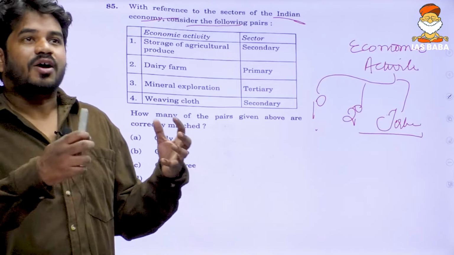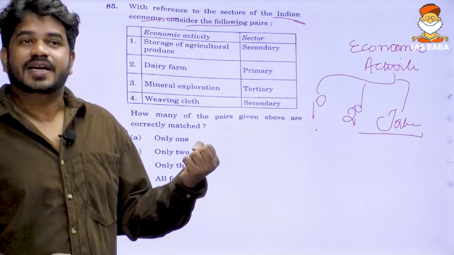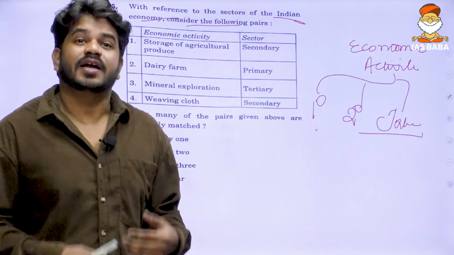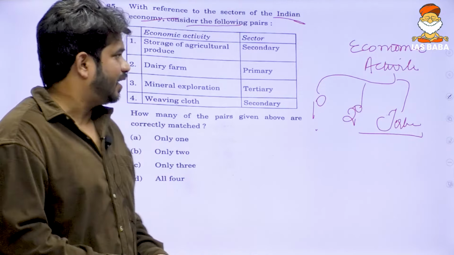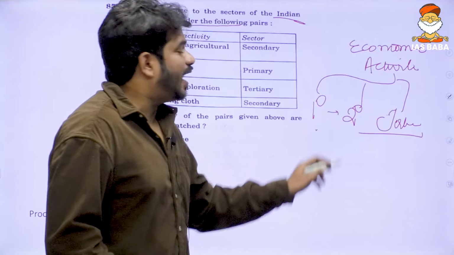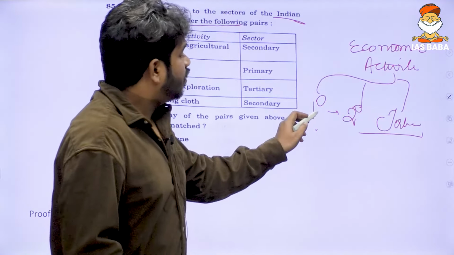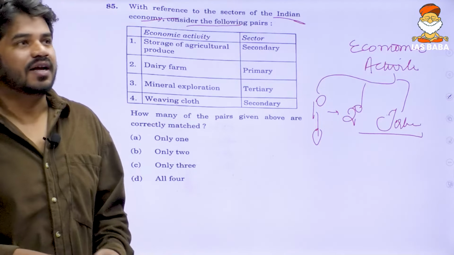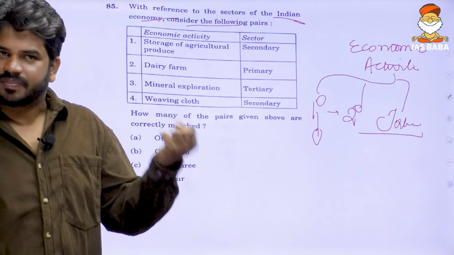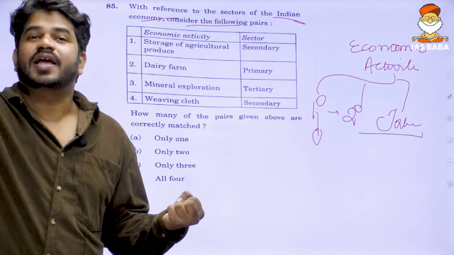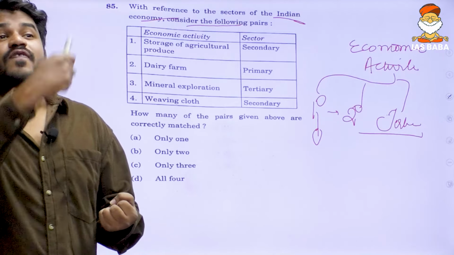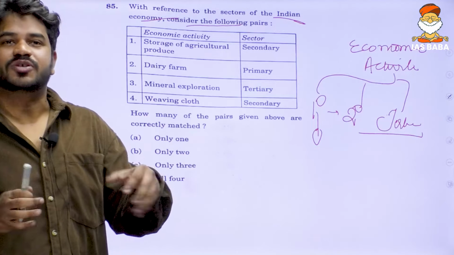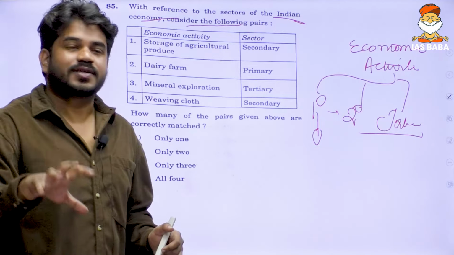Crops, agricultural crops, we are sowing, and it is mostly with the help of nature that we get the produce. That is a primary activity. Quarrying is a primary activity. Mining is a primary activity. On the contrary, secondary activity is where the products obtained from primary economic activity are transformed into other products. For example, we take iron from the mines and transform it into AC, car, fan, door, etc. All those activities involved in this transformation are called secondary activity.